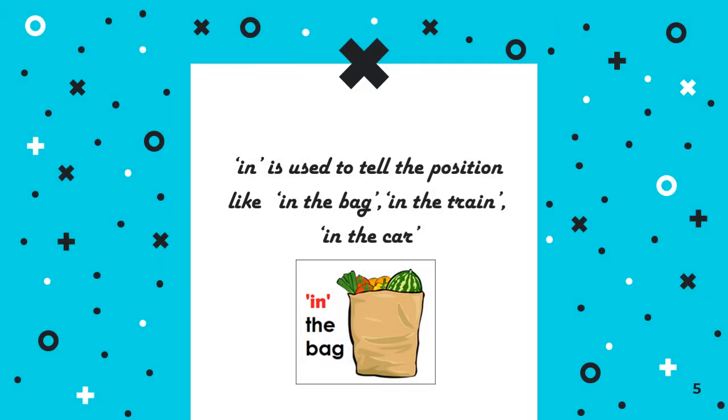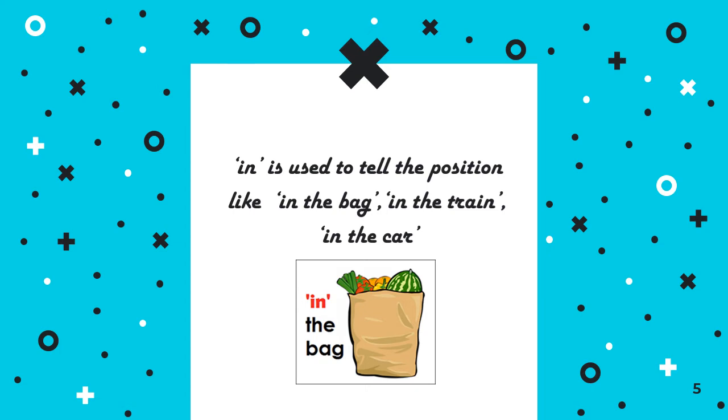In. In is used to tell the position, as shown in this picture. In the bag. The vegetables are in the bag. Other examples are in the train, like if you want to make a sentence about the position with respect to a train, then you can use in the train, in the car.